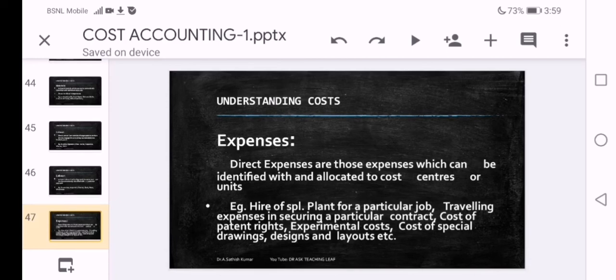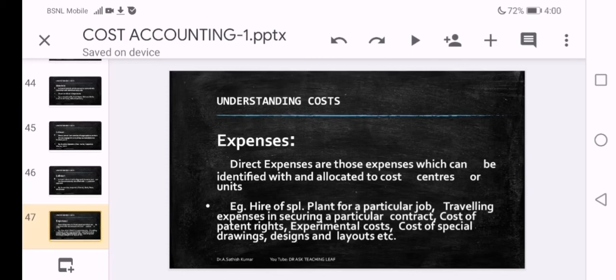Now we are moving to the third and last element of the elements of costs, called expenses or other expenses. Here also again direct expenses and indirect expenses are there, which we call direct costs and indirect costs.